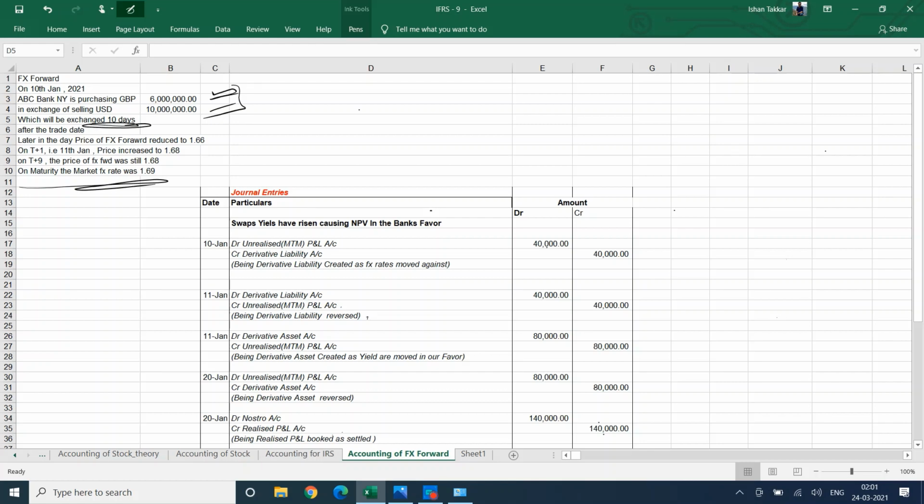Okay, so let's see the accounting. First, when you enter into this contract, what accounting entry will pass? As I told in the earlier video, whenever you enter into a contract, you need not pass any entry. Accounting is done only for financial transactions. Here, by entering into the contract, nothing is happening on your balance sheet or P&L.